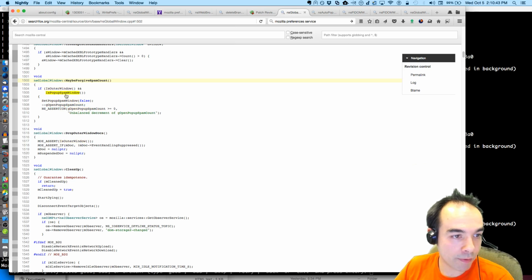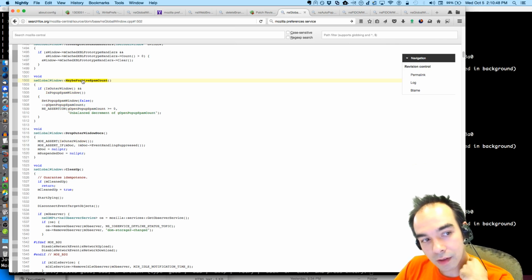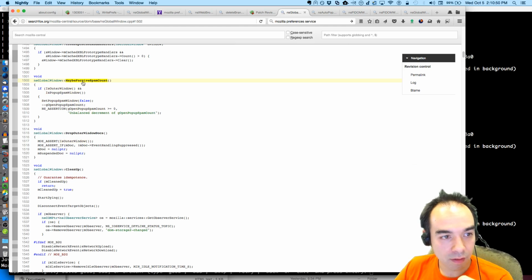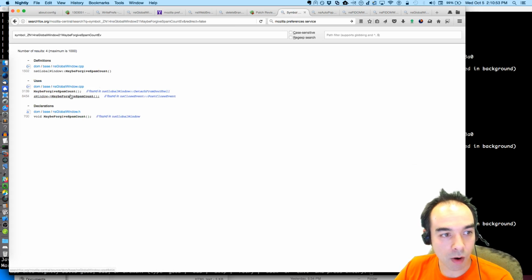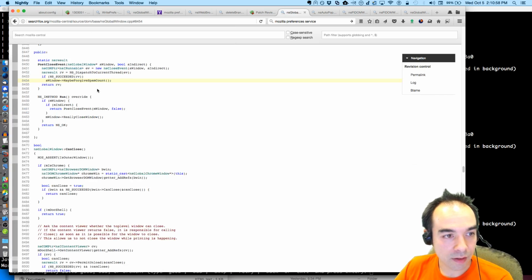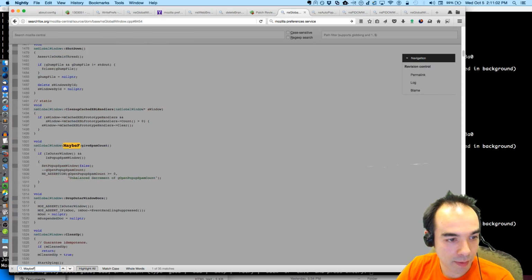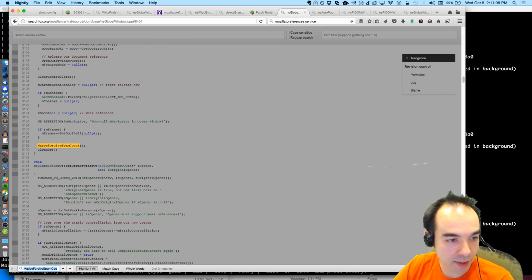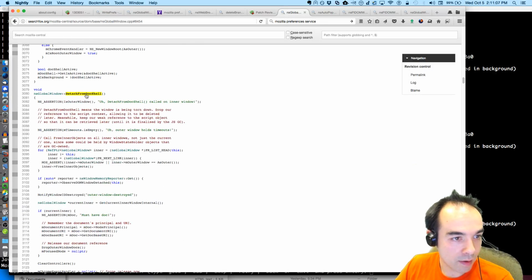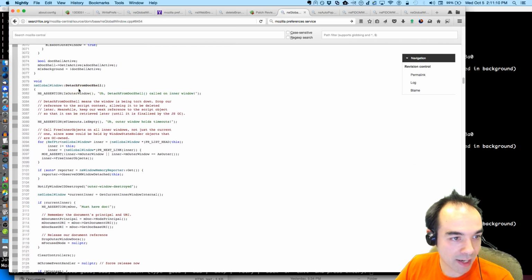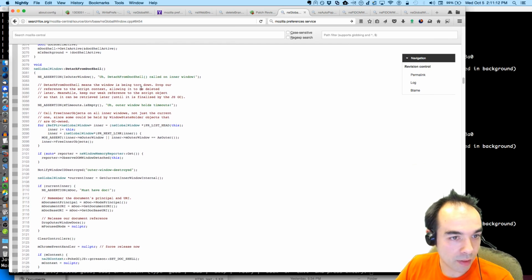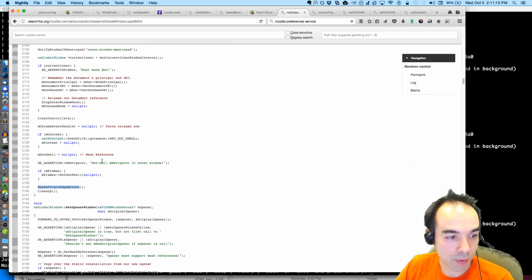So if we were a spam window before, we say we're not anymore when it closes, when we forgive it. Oh, because this is us forgiving it. Maybe forgive spam count. So we say, oh, maybe this was good after all. And that happens here in closing the window, and where else? Maybe forgive spam count. There's another place here whenever the window is detached from its doc shell. The window is being torn down. That's when we forgive the spam count and we go away.